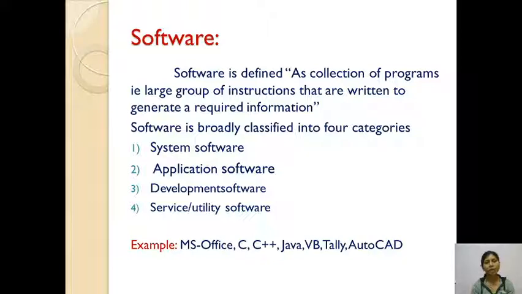Software is broadly classified into four categories. There are four types of software: system software, application software, development software, and service and utility software.